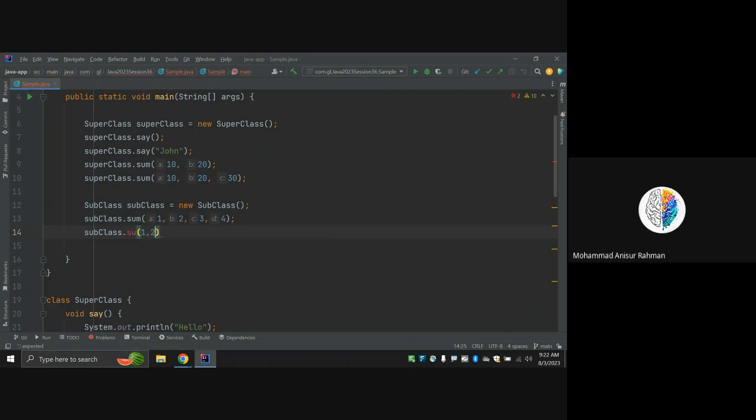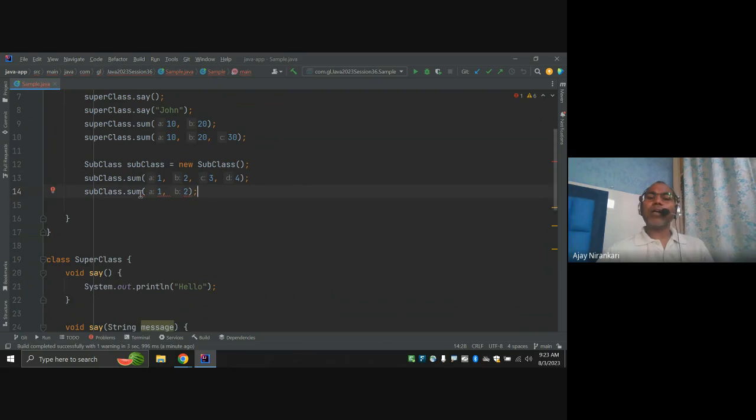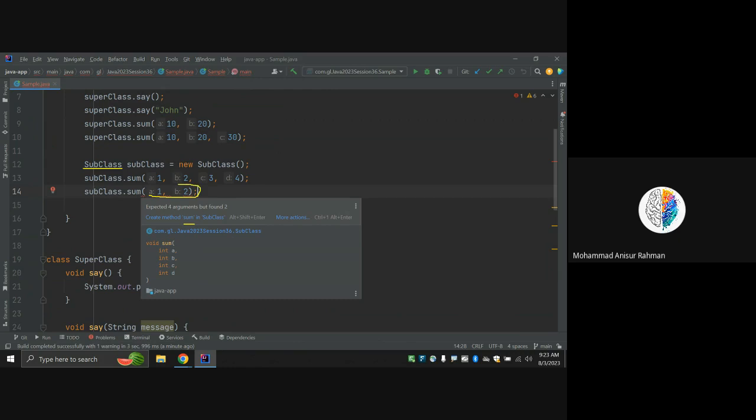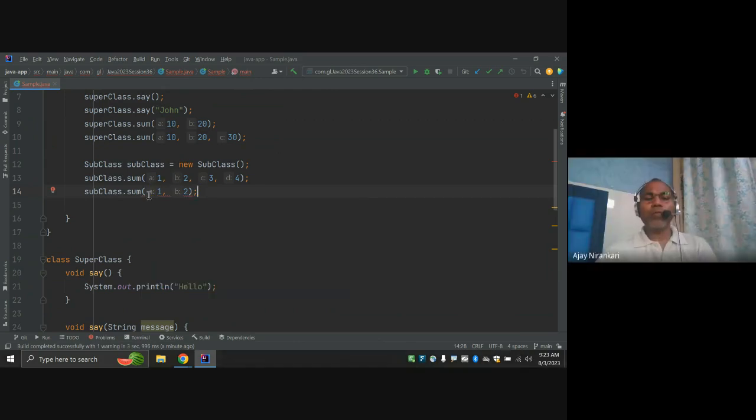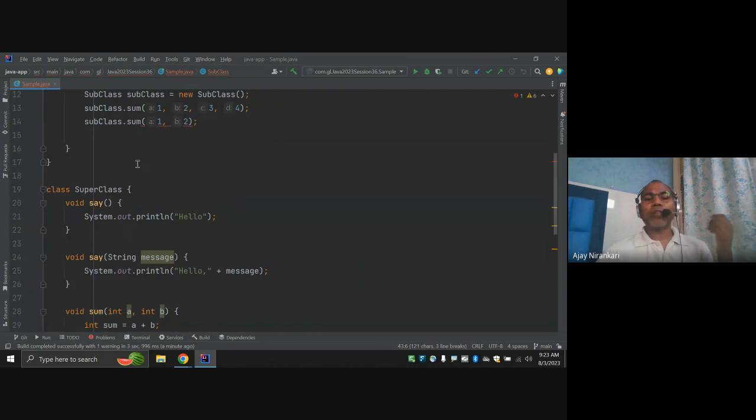We cannot call sum with only two digits here, because the compiler is not happy. The compiler says that your subclass doesn't have any sum method that takes only two arguments. Because if you go to the subclass, it has only one method, sum with four arguments. But here you are trying to call sum with two arguments, which is not possible.